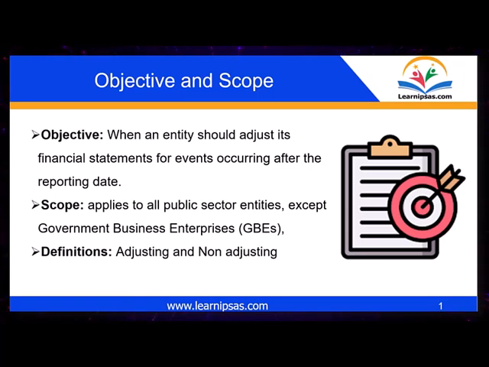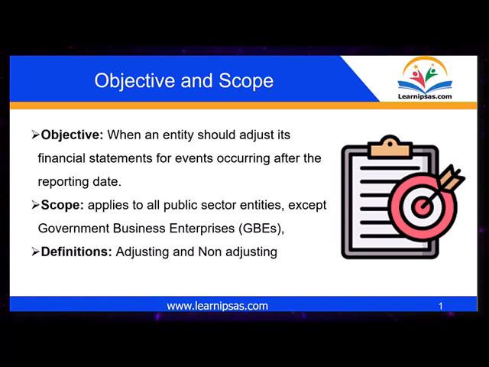Authorizing the financials for issue. Determining the authorization date is crucial as it marks the end of the reporting period. So the reports are not naturally signed as at 30th June or as at 31st December. They normally come 2 months later.